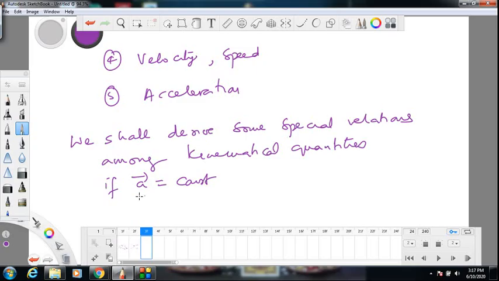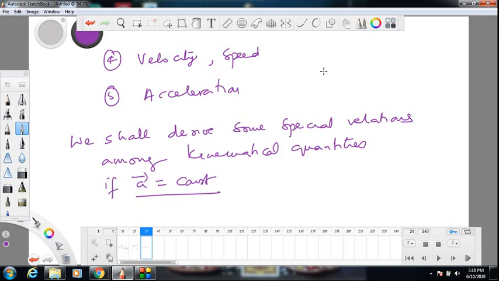Under that special case, we will derive some relations. From there, we will go into one-dimensional motion. We will first discuss 1D. Then we will go into 2D. Then we will go into 3D if necessary. Now and then, sometimes we encounter 3D motion also. So that is our strategy.